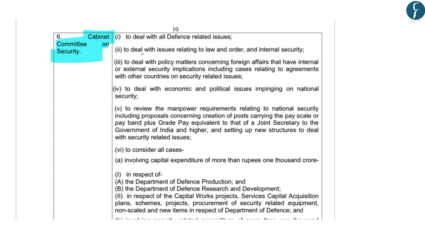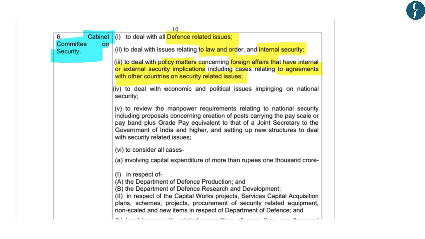Now, another important Cabinet Committee is the Cabinet Committee on Security. It deals with all defense related issues, all issues relating to law and order and internal security. It deals with policy matters concerning foreign affairs that have internal or external security implications, including cases relating to agreements with other countries on security related issues.